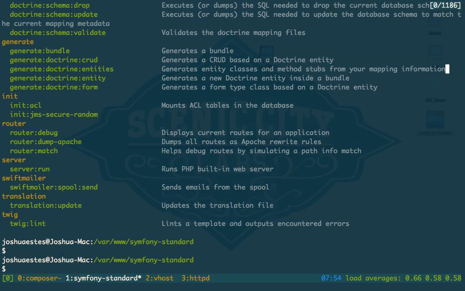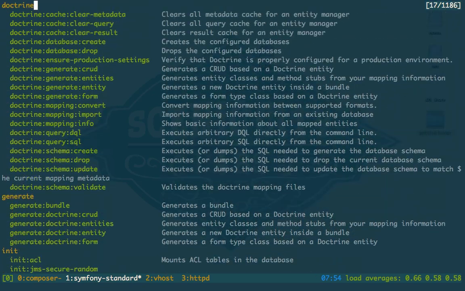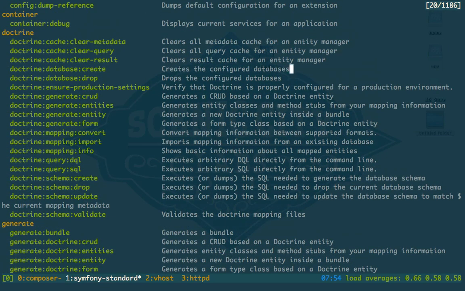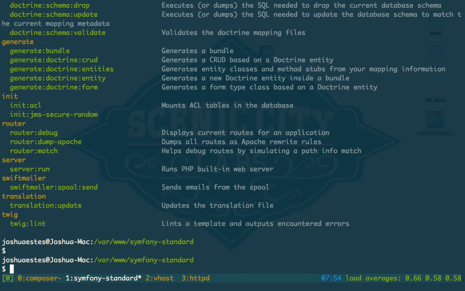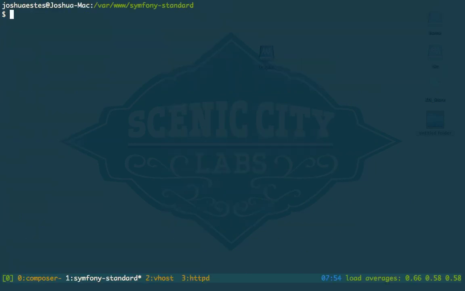So the command that I just typed was doctrine clear cache result, which is actually this right here. Excuse me. So they've already got all that stuff set up. If that's not there, it usually just goes to vendor bin. It doesn't look like there's anything there.